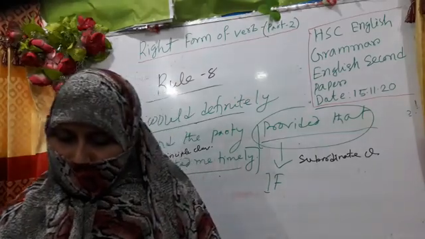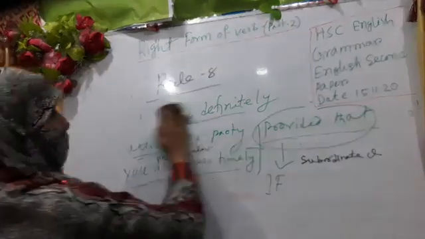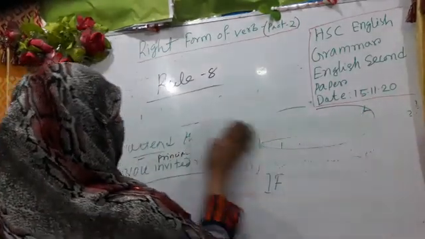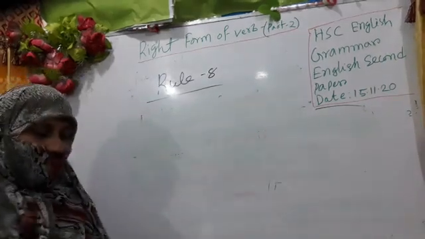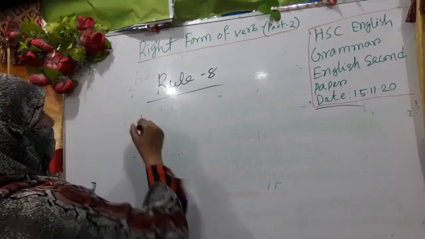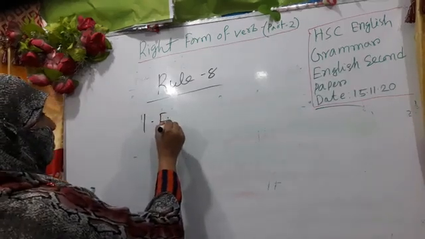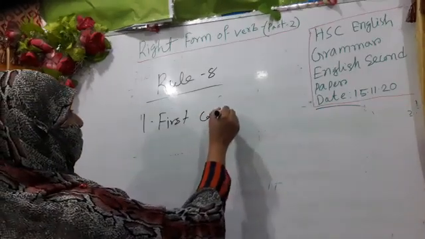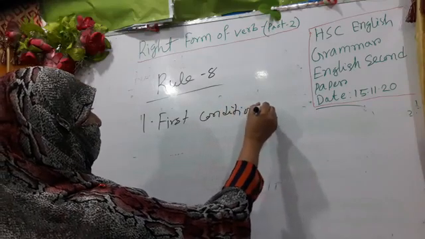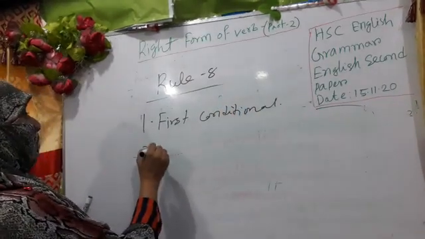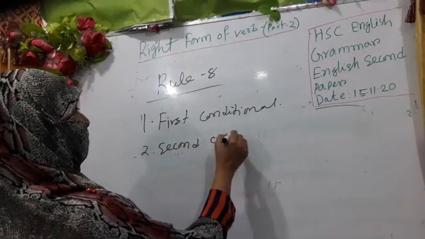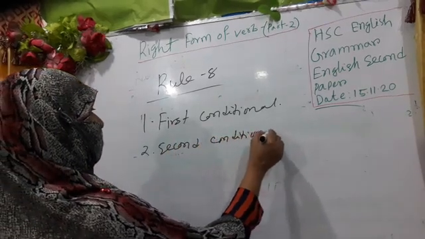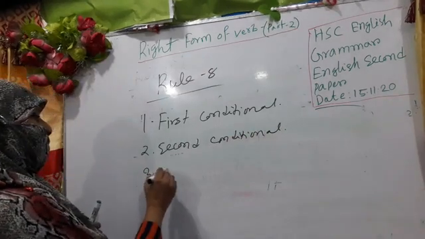And how many kinds of conditional sentences are there? According to the classification, number one is first conditional, number two is second conditional, and number three is third conditional.